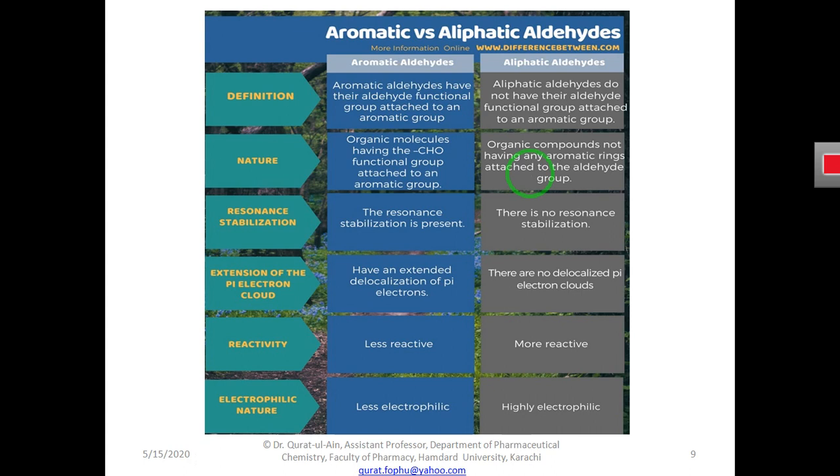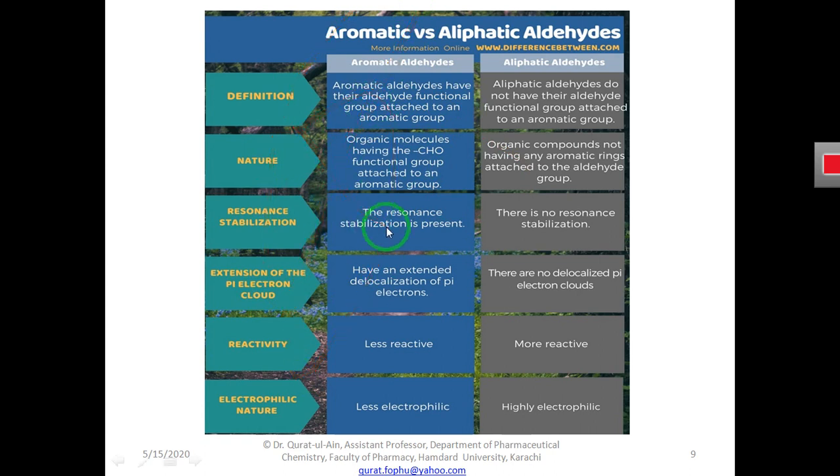Means by nature, aromatic aldehydes are cyclic, or aromatic in nature, having a cyclic or aromatic group attached to the aldehyde. And by nature, aliphatic aldehydes do not have any aromatic group, they are open chain structures.